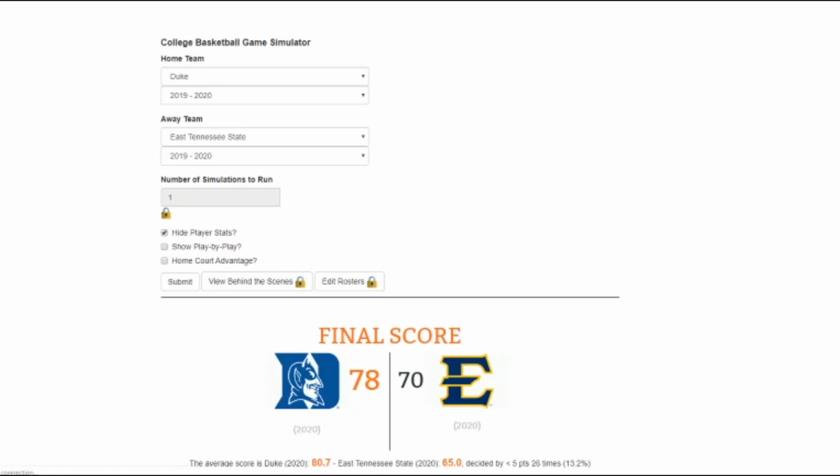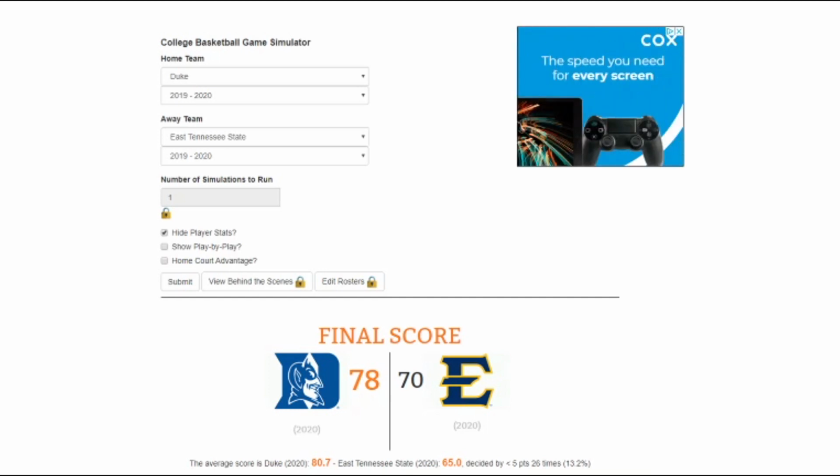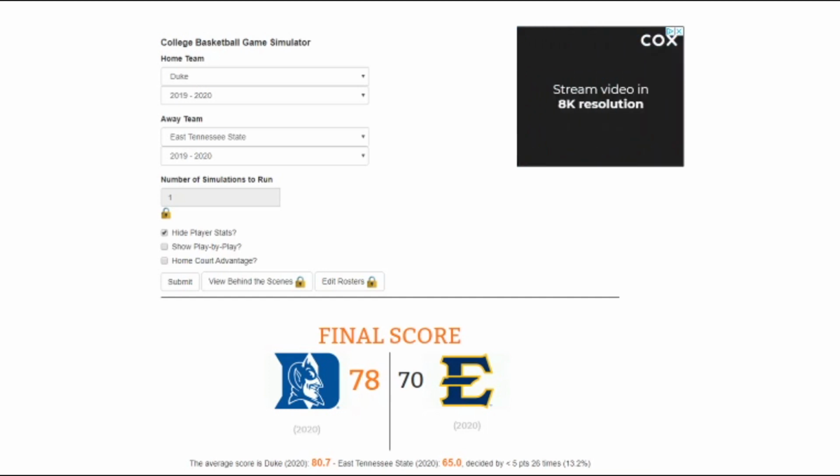And Duke wins by 8. That's okay, I guess that's expected. But I was pulling for East Tennessee. Duke will move on to the Sweet 16. As for who Duke will face, probably going to be Kentucky.